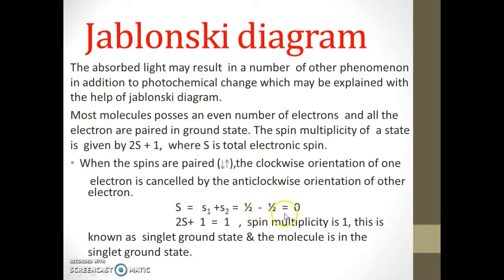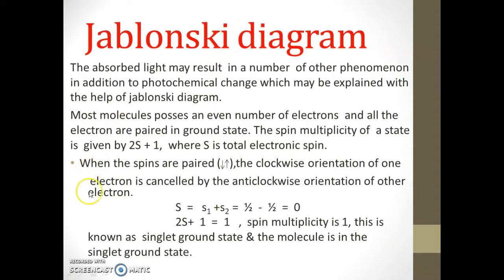Half minus half is equal to 0. Hence the spin multiplicity is 2 into 0 plus 1, that is equal to 1. This is known as the singlet ground state, and we express it by saying that the molecule is in the singlet ground state.